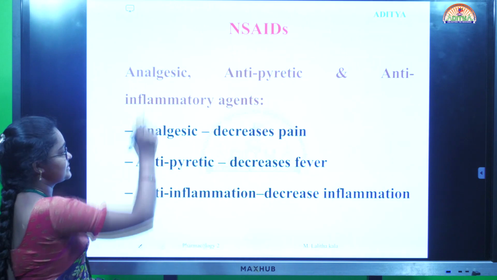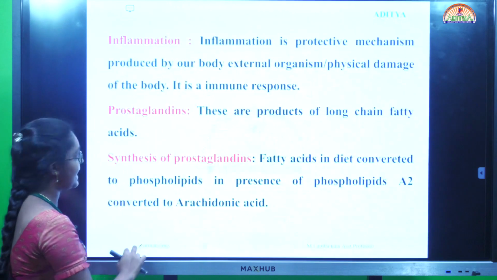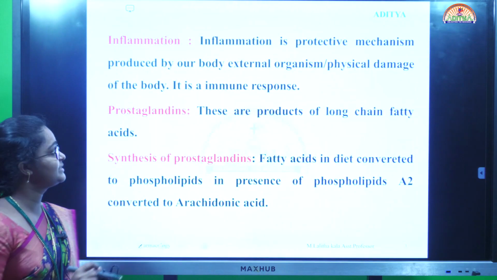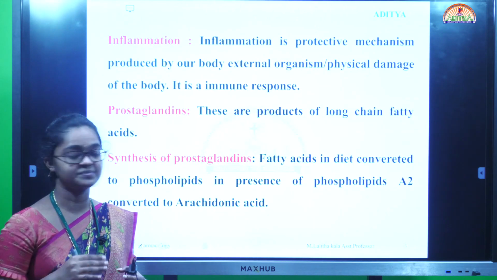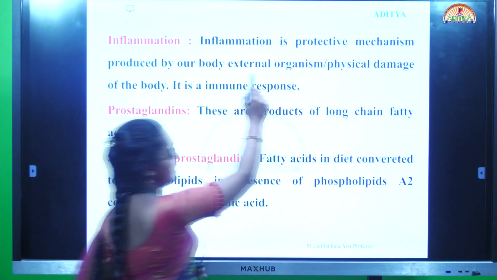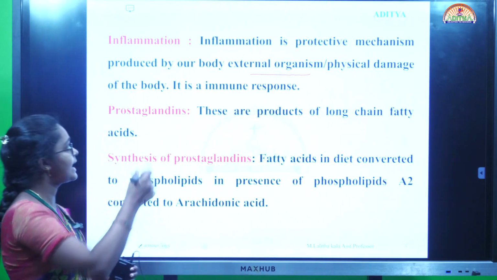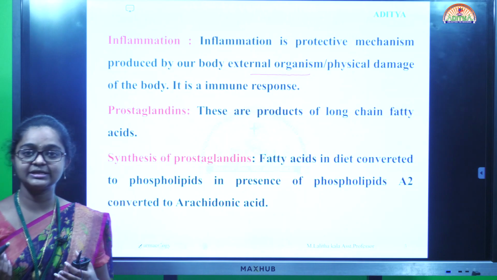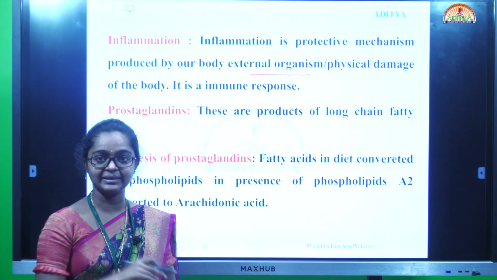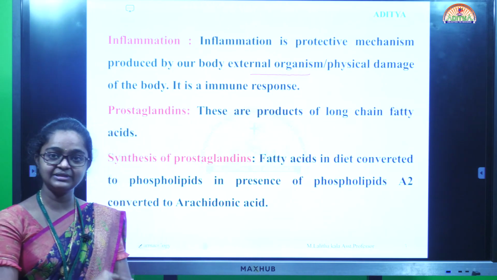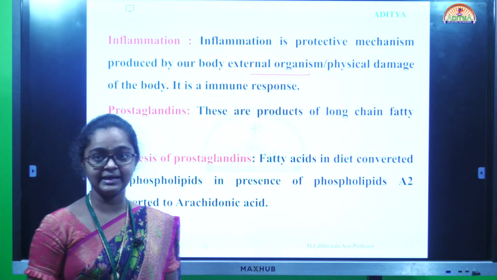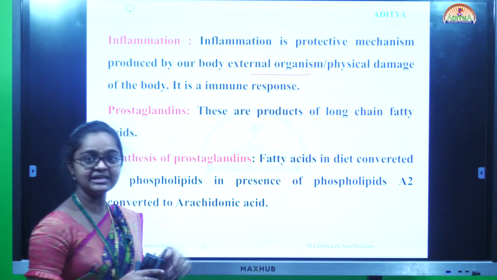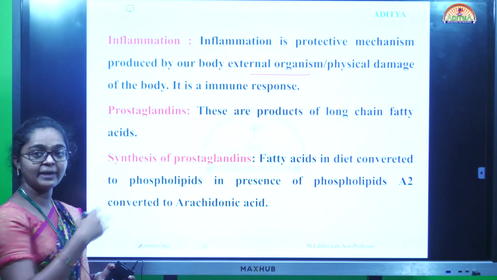Next, coming to inflammation. Inflammation is a protective mechanism which is used to defend against microbes, that means external organisms or physical damage to the body. It is an immune response. When we are bitten by a mosquito, or we feel pain in any area, inflammation occurs. It is a protective mechanism.